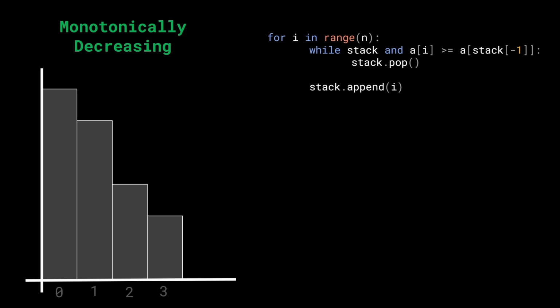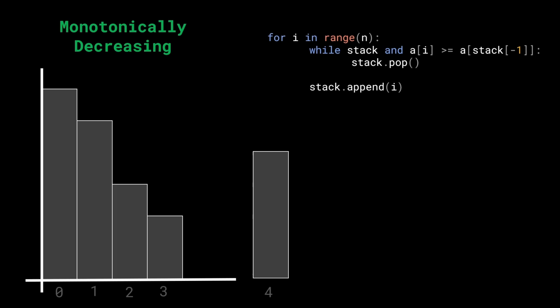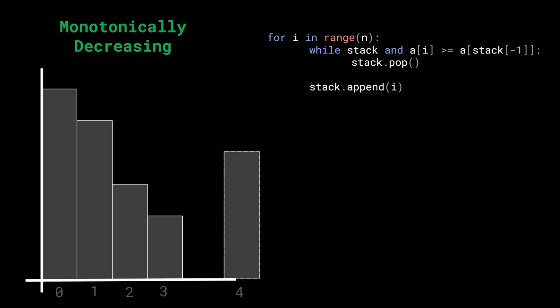Again, remember that it's not just that we have to have a decreasing sequence of elements. There should be a decreasing sequence of elements followed by an increasing sequence of elements. We'll keep that in mind. Now, if we get a value lower than the value of 3 next up, nothing really special happens. But let's say that we get a value at the index 4, which is greater than the value of 3. Now, what do you think will happen in this test case? Well, obviously, since this is a stack question, we want to try and append this i to the top of the stack. But we won't do that just yet.